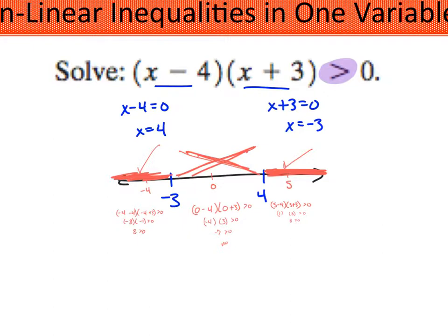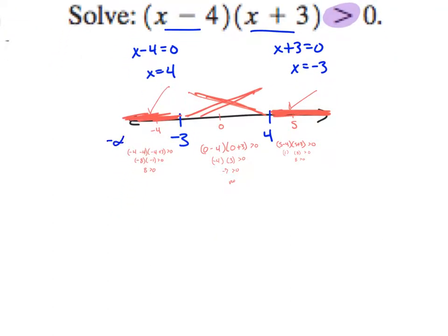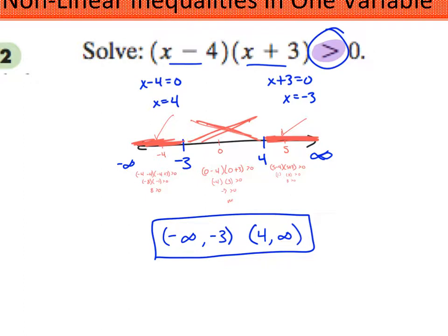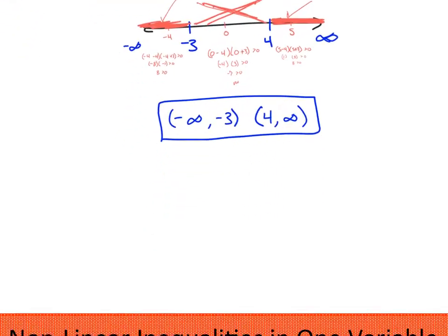It did not work. Okay, so if I call my far left edge negative infinity and my far right edge infinity, my answer intervals are negative infinity to negative 3 and 4 to infinity. And because of the inequality, there's no equal to part, so I use parentheses on the negative 3 and the 4. Okay, so those are inequalities for when it's just quadratics, we'll say, quadratics.